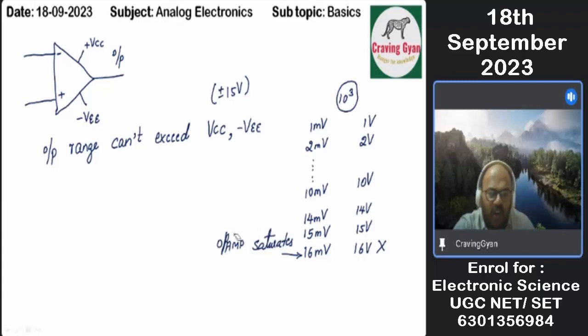Now one more thing we have to understand: my power supply is plus or minus 15 volts, but the output will not reach plus or minus 15 volts. It will be restricted to slightly less.